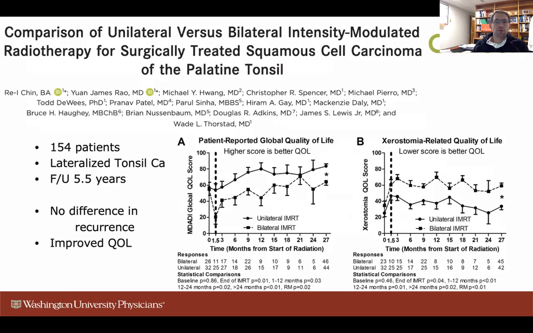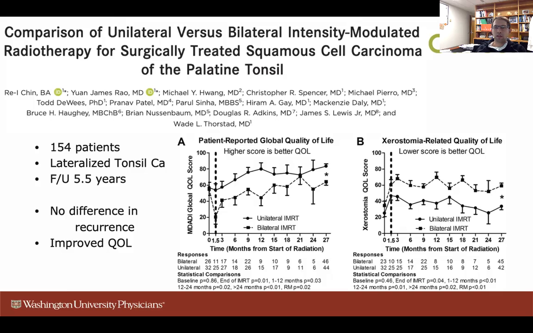So we had a prospective trial looking at unilateral versus bilateral IMRT for patients treated with tonsil cancer, so a lateralized oropharynx cancer. 154 patients with lateralized oropharynx cancer of the tonsil, with a follow-up of 5.5 years. These patients were spared bilateral IMRT versus given bilateral IMRT, and they found no difference in recurrence events in the contralateral neck for patients with tonsil cancers.